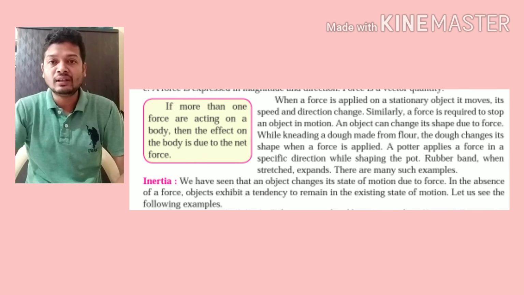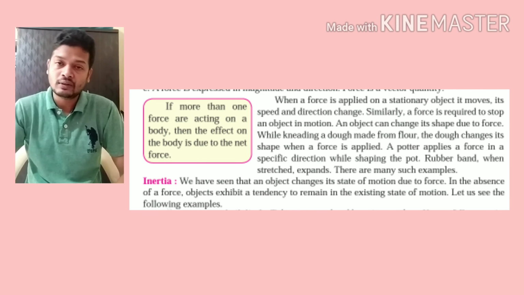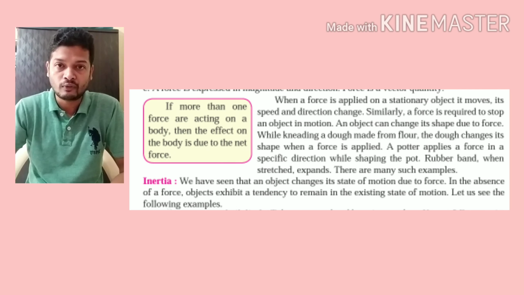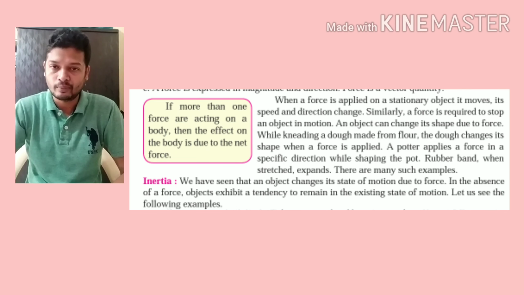So unless we apply a force, the object will continue either in the state of rest or in the state of motion. That property of an object is called inertia.